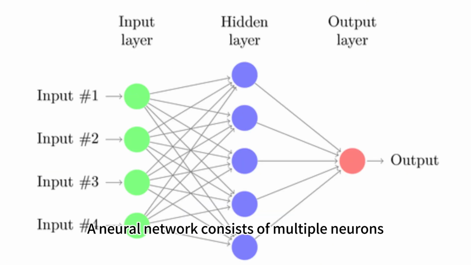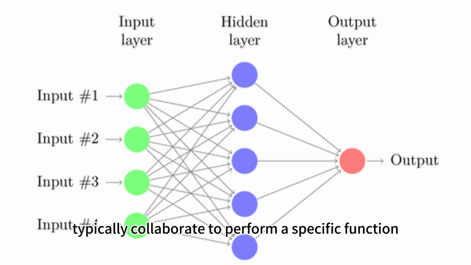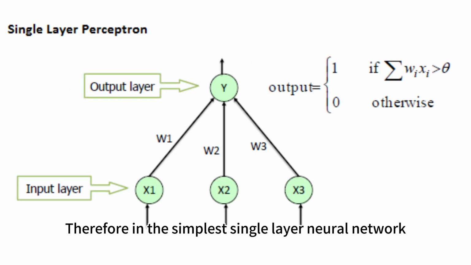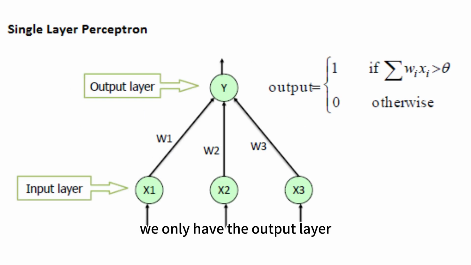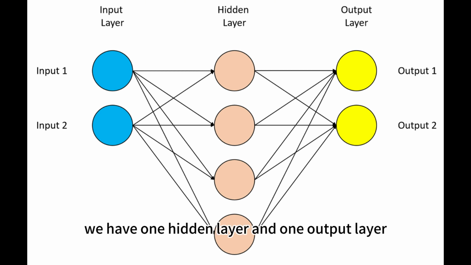A neural network consists of multiple neurons organized in a hierarchical structure. Neurons within the same layer typically collaborate to perform a specific function. It's important to note that when computing the number of layers, we usually exclude layers that don't contribute to computation. Therefore, in the simplest single-layer neural network, we only have the output layer. For example, in a two-layer neural network, we have one hidden layer and one output layer.